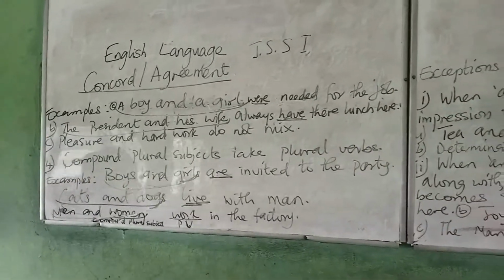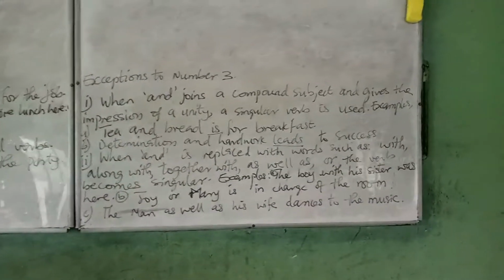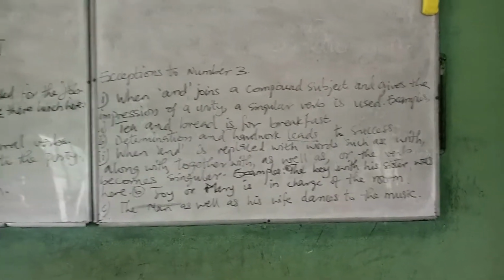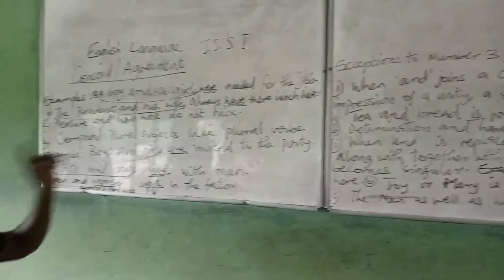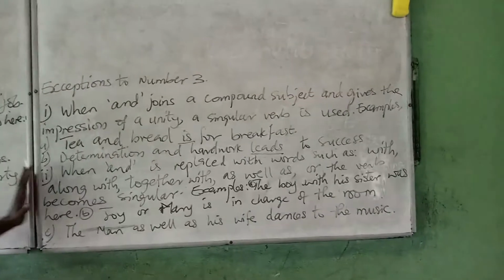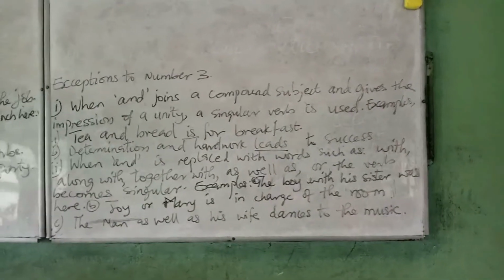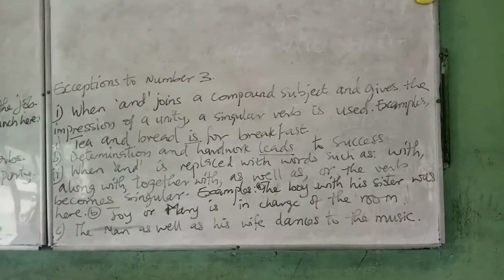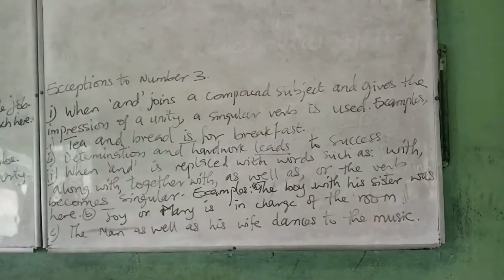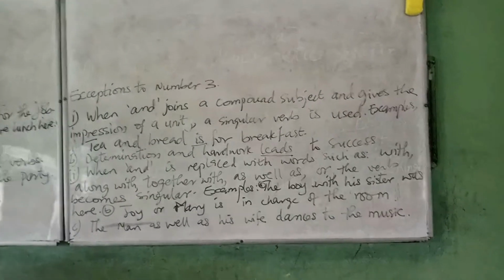Then we go back to number 3. We have exception to those ones, where we said that compound singular subjects take plural verb. So we go back there. So the exceptions, the first one is that when and joins a compound subject and gives the impression of a unit, then a singular verb is used.